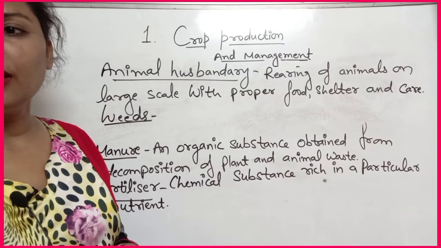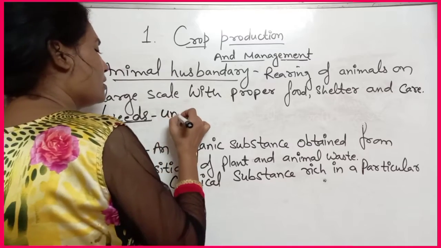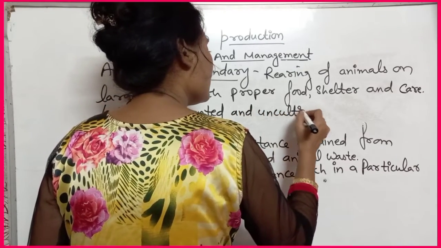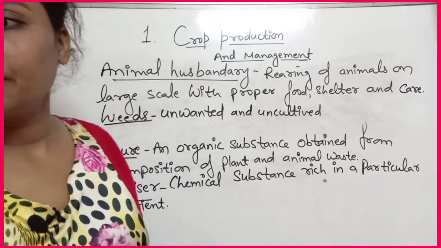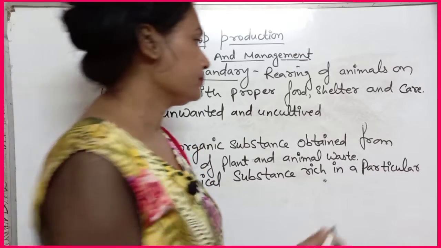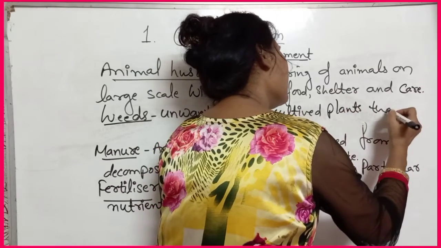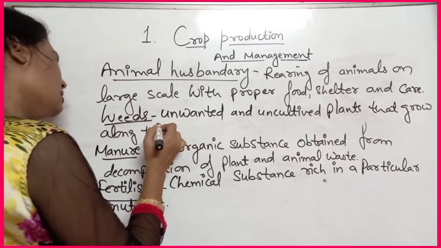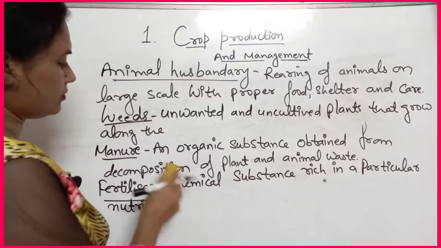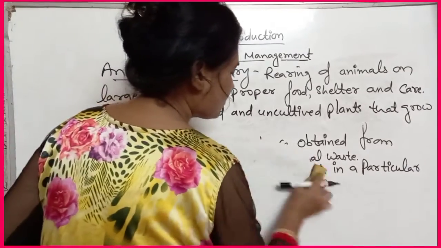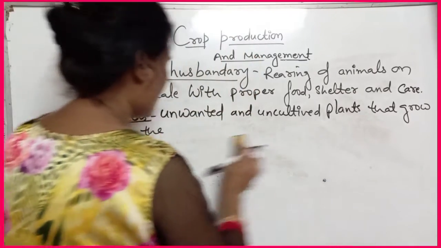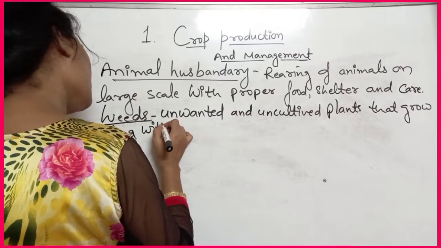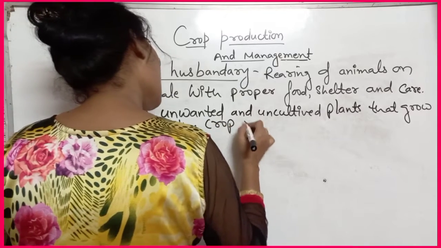So you can write that weeds are unwanted and uncultivated plants that grow along with the crop plants.